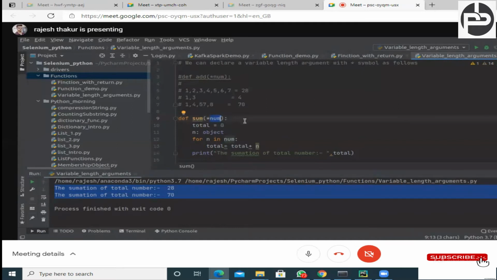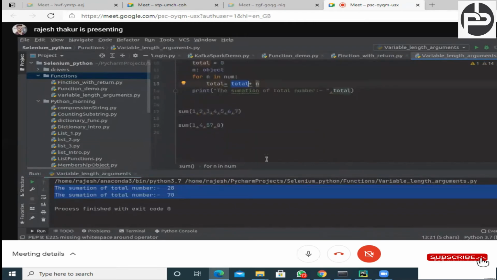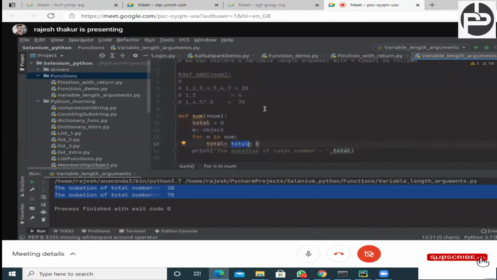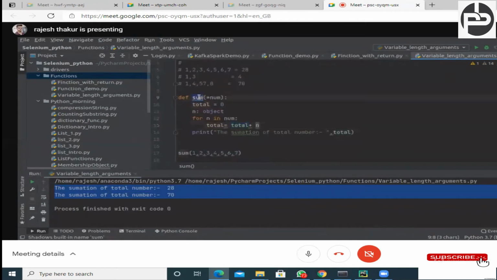So what we are trying to do, we are running this for loop on top of these numbers, and one by one we are adding here, and we are printing this. Make sense? And we are calling this. The same thing happens in DMart also. Let's suppose I purchased 5 items, you went and purchased 7 items. Each and every time they are calling this sum function, and this sum function is giving the result after adding all the numbers.